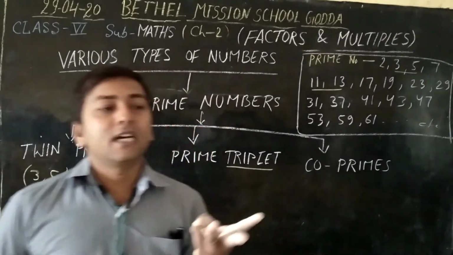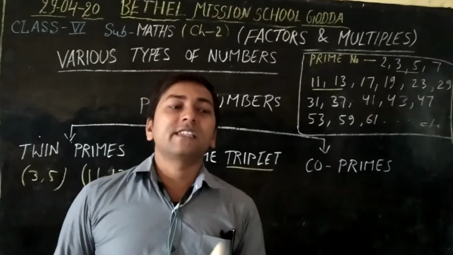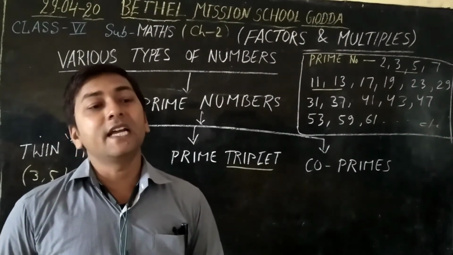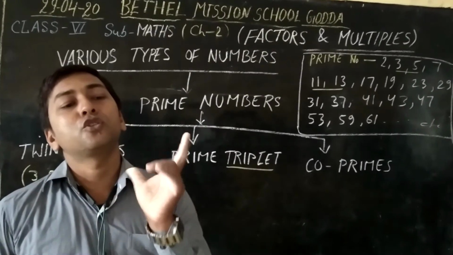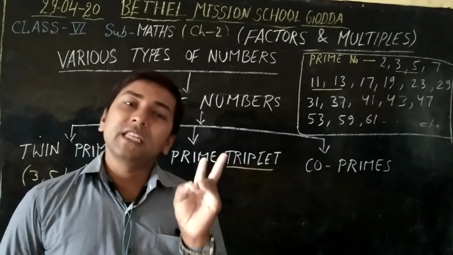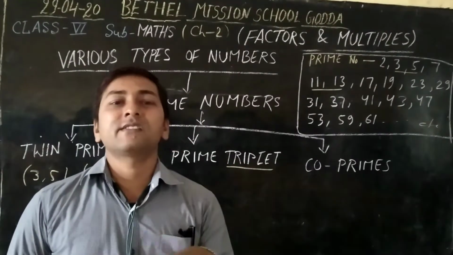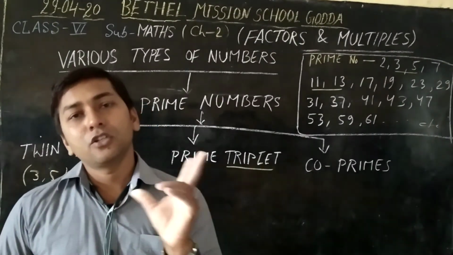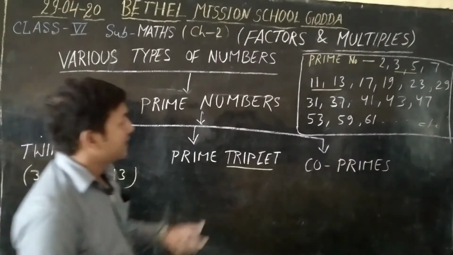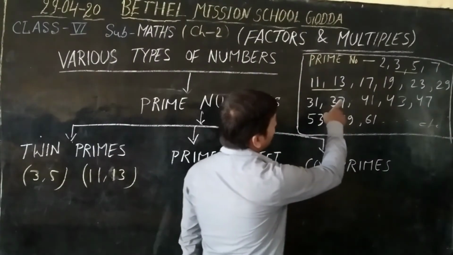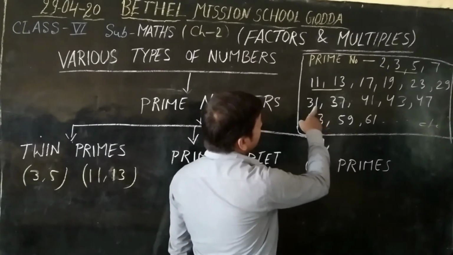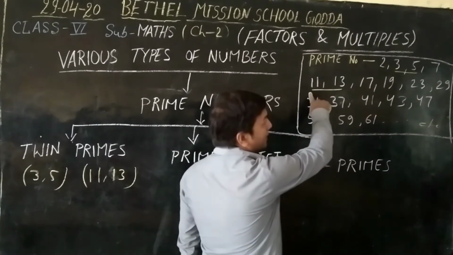So a triplet is a set of 3 prime numbers that differ by 2.